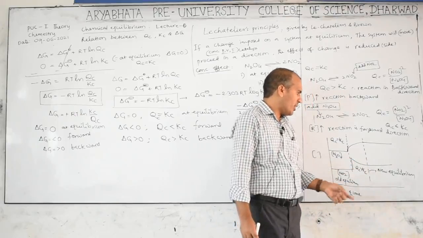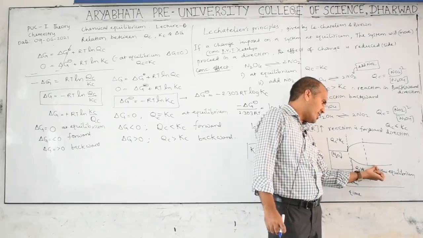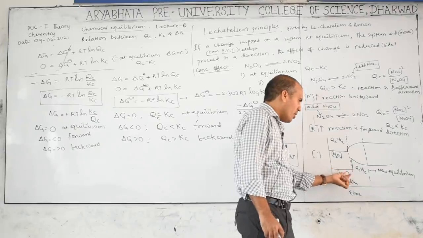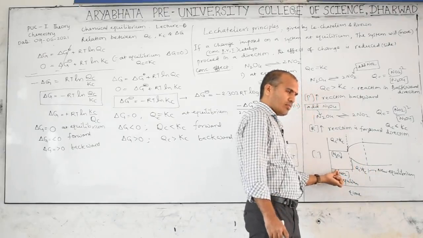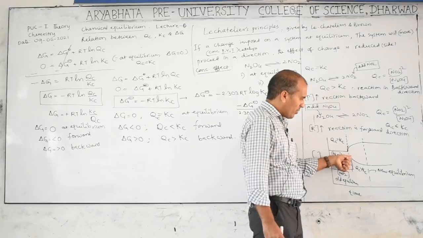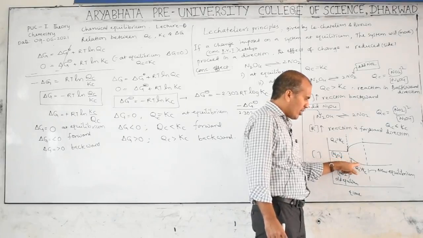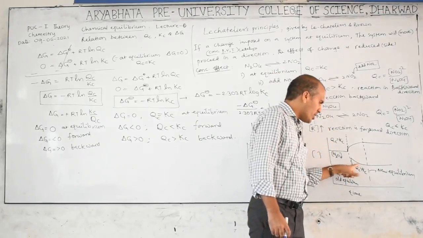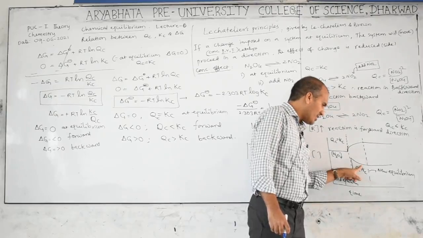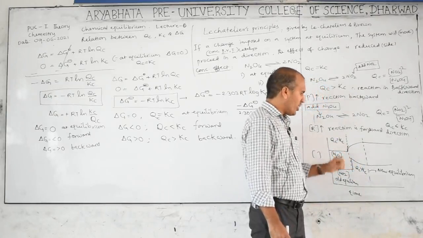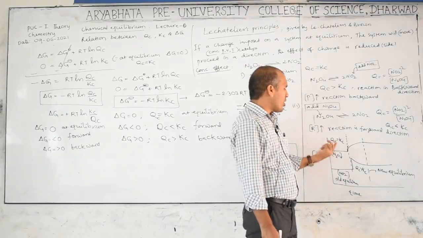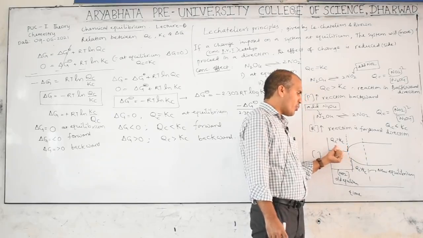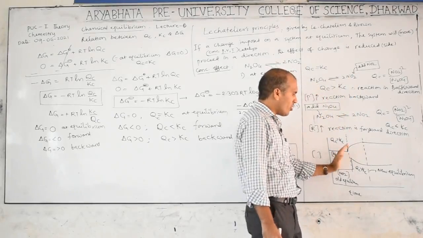And one more thing, after change, this line indicating concentration of NO2 is greater than the original, and after adding, this greater will become smaller. So after addition of NO2, when reaction proceeds, this line should be less than this point. That is very important. But when product forms, this is lower but this is higher, because in this case this is a product now, because the reaction is backward, therefore it is up.